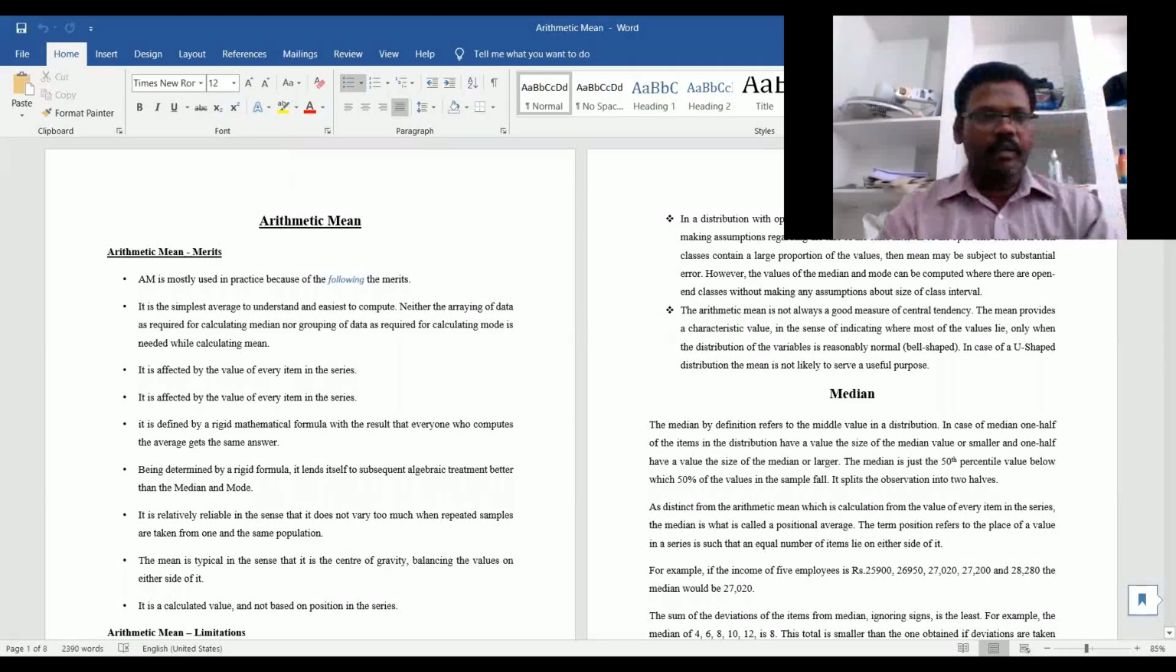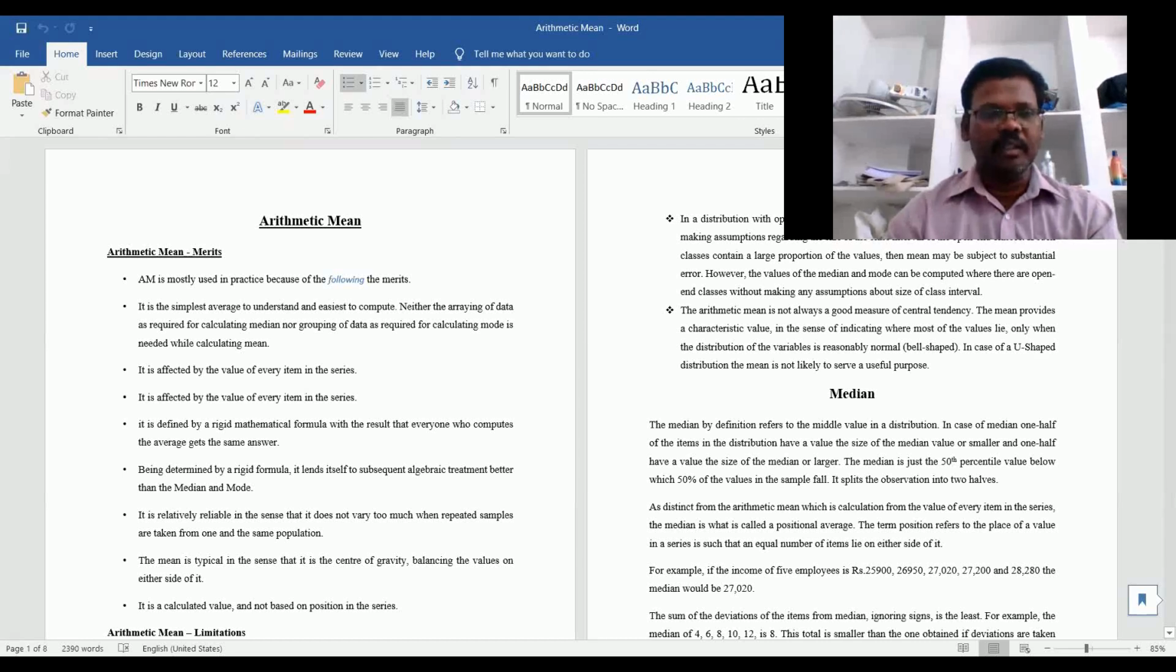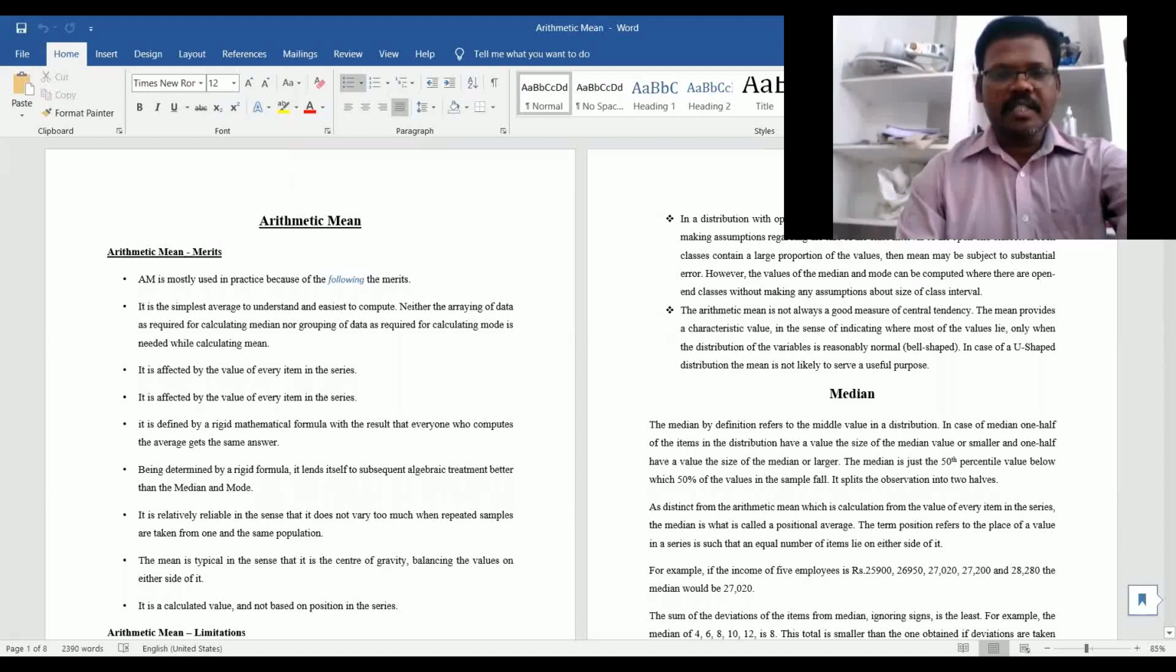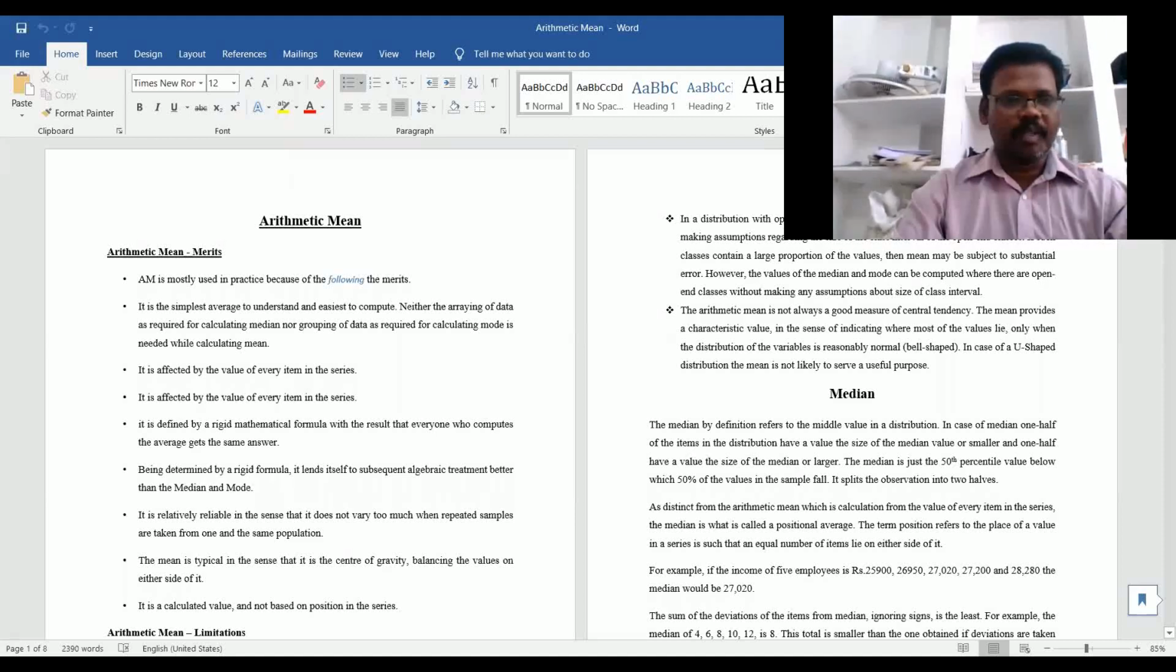Okay, today we will discuss the theoretical part in averages. As we discussed in the previous classes, there are 5 types of averages: arithmetic mean, median, mode, geometric mean, and harmonic mean. How we constructed these different types of averages, all these things we discussed in